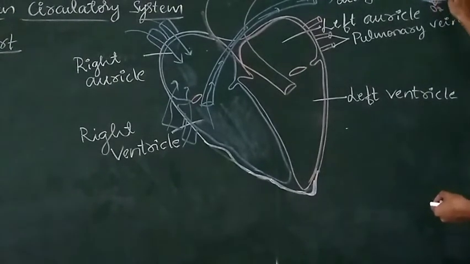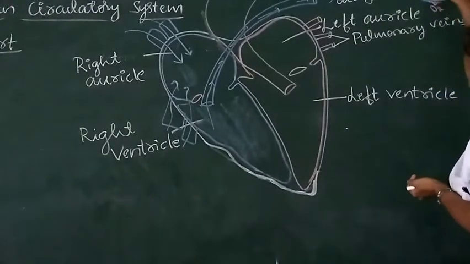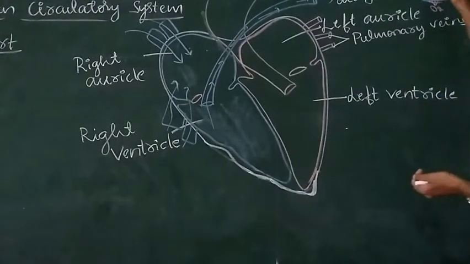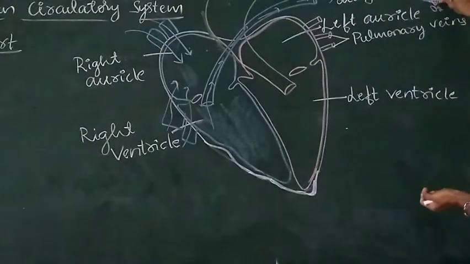Oxygen reaches the blood, whereas carbon dioxide reaches the lungs. Then deoxygenated blood becomes oxygenated.